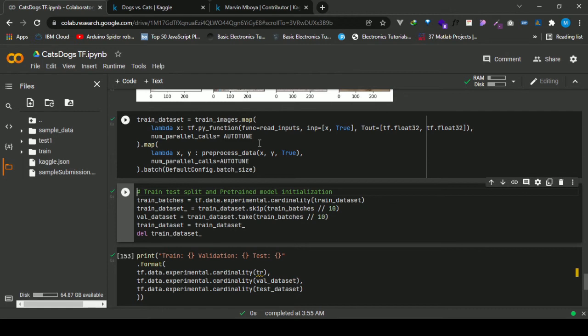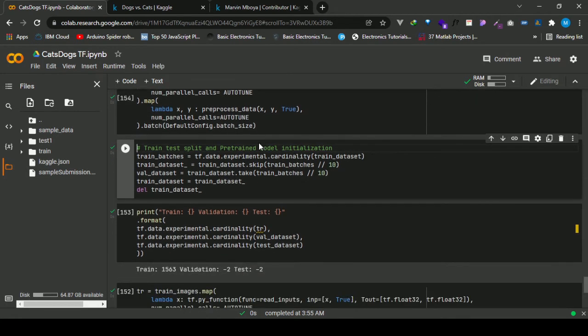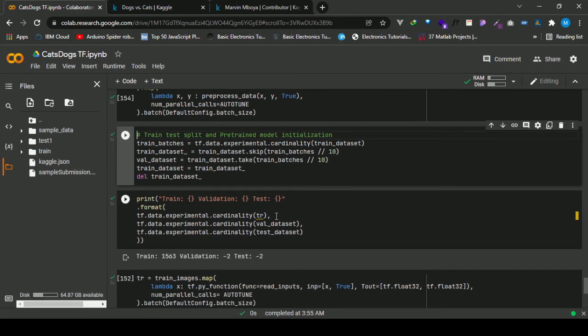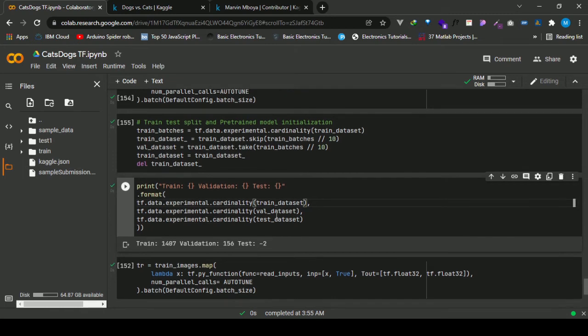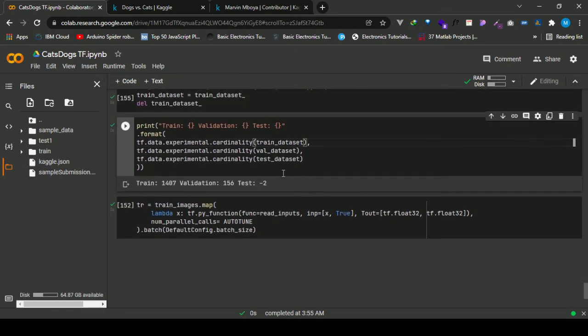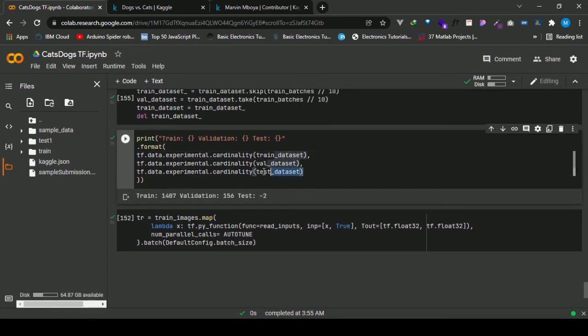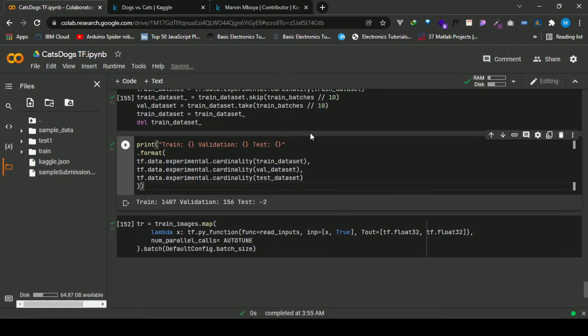So if I run it, yeah, now if I run this part, and now if I run it, yeah, we see now it's the test dataset. Since we did the unbatching and then we mapped again, it is having -2. So yeah, you could do the same for the test dataset in order to see the number of batches in the test dataset.